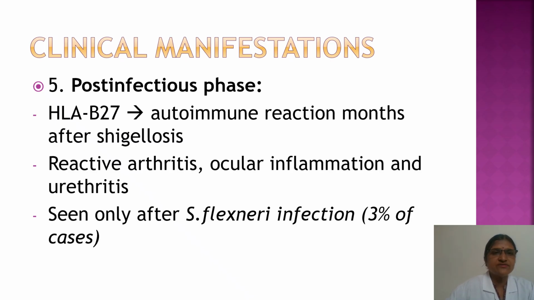In the post-infectious phase, HLA-B27 gives an autoimmune reaction months after the shigellosis. In that you can see reactive arthritis, ocular inflammation and urethritis. It is seen only after Shigella flexneri infection, mostly in 3% of the cases.